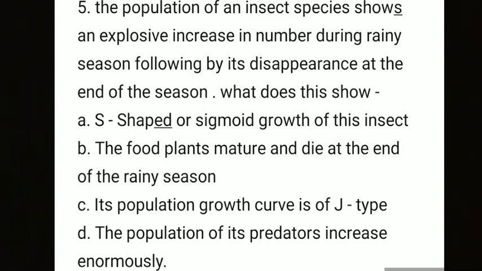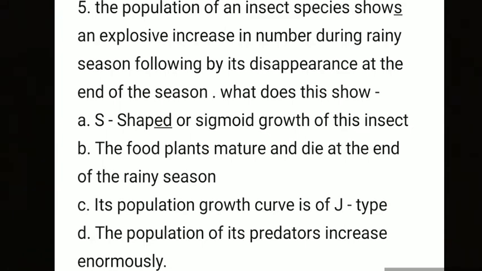Option B. The food plants mature and die at the end of the rainy season. Option C. Its population growth curve is of J type, and option D. The population of its predators increases enormously. Here the answer is simply its population growth curve is of J type.